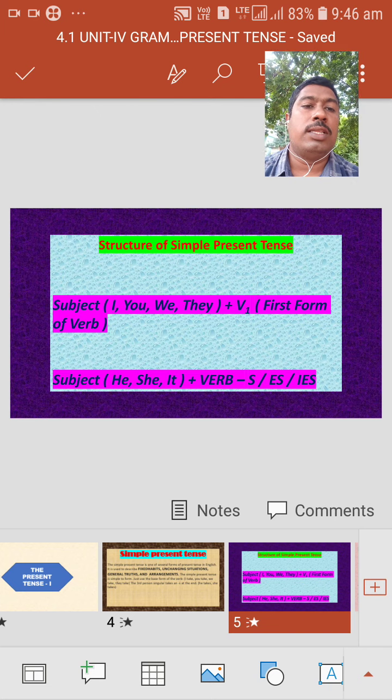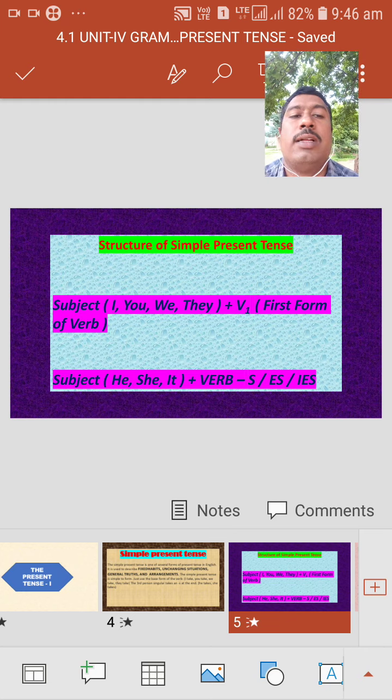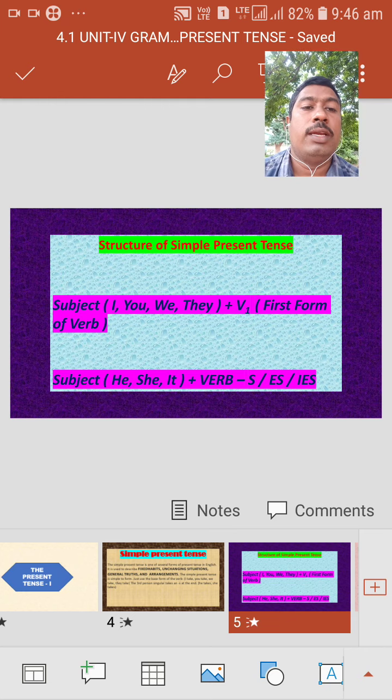When we find these pronouns as subjects in a simple present tense sentence, we have to add s, es, or ies to V1, the base form of the verb. The subjects are I, we, you, he, she, it, they.